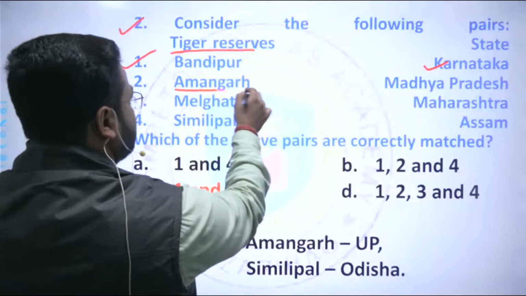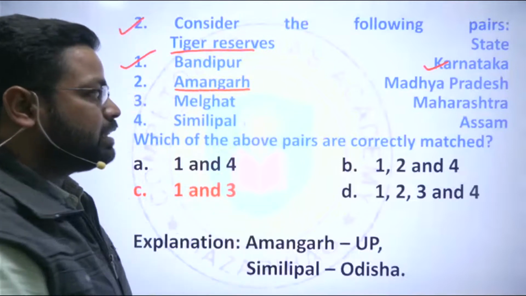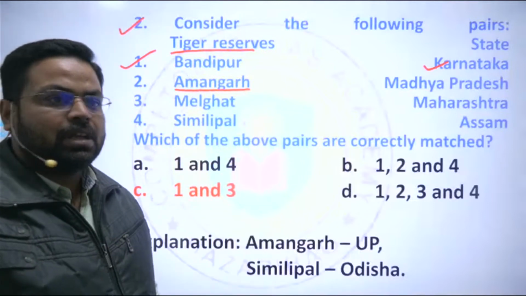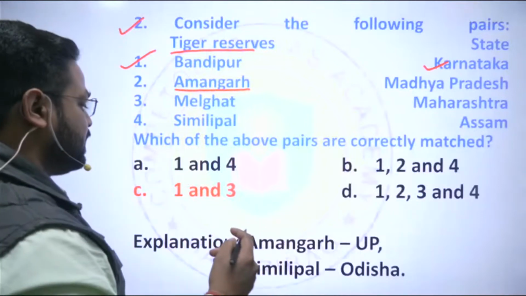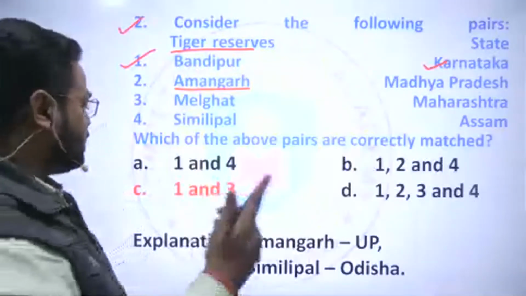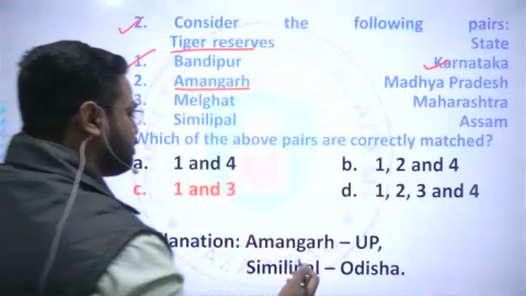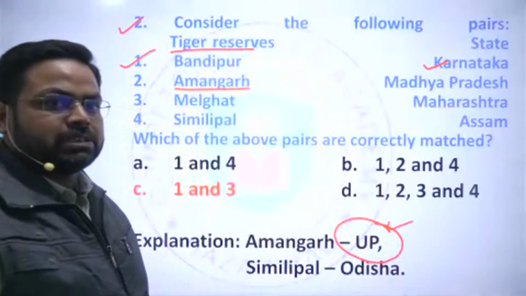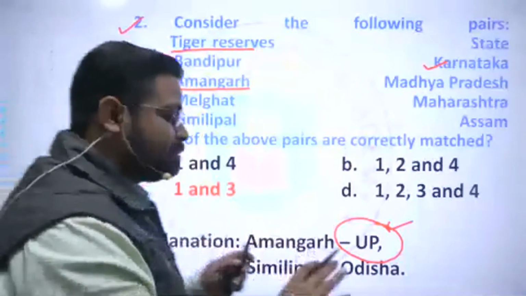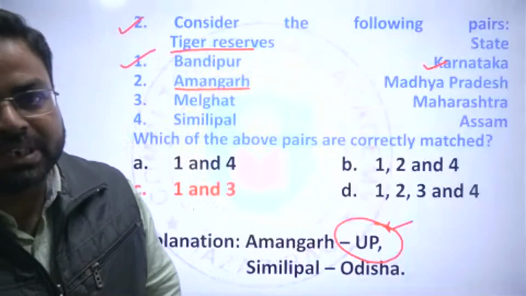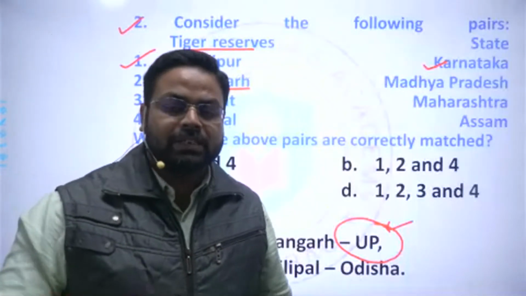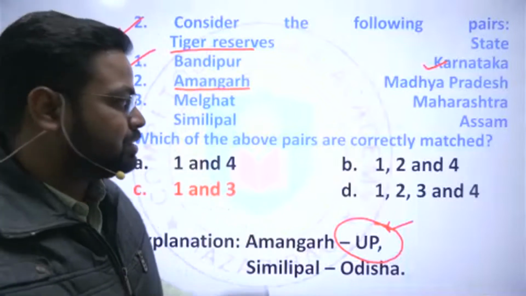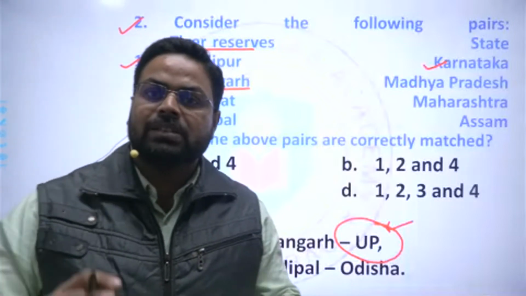Thereafter, Amangarh is there, and the state given is Madhya Pradesh. However, Madhya Pradesh is not the correct answer, but Amangarh is located in Uttar Pradesh. And deliberately this type of combination has been provided in this question so that the students get confused between Pradesh and Pradesh, and they are forced to commit some kind of mistake.